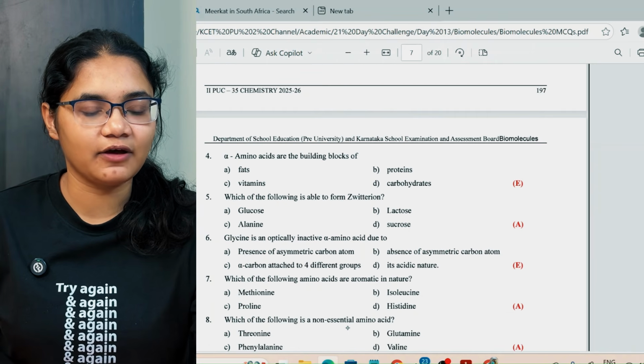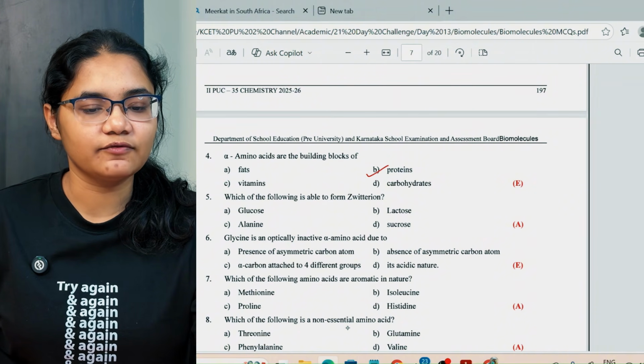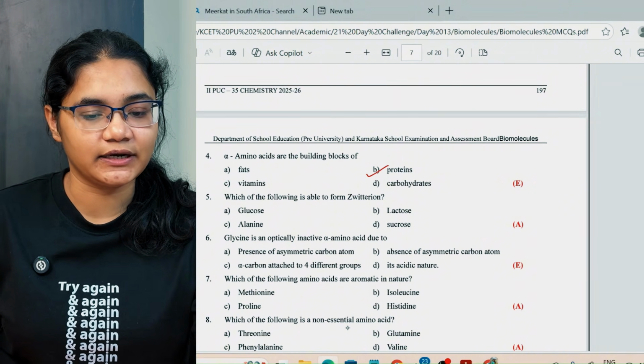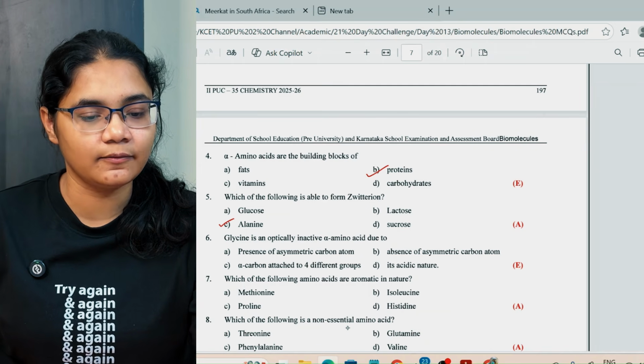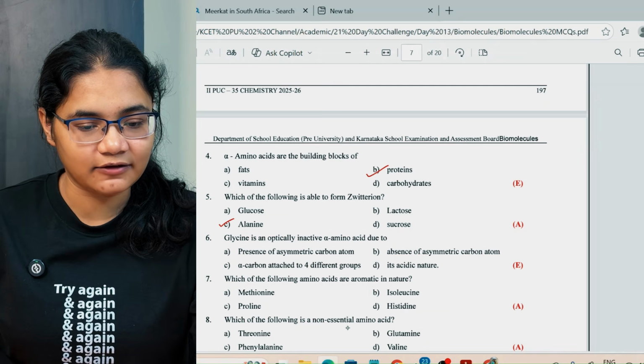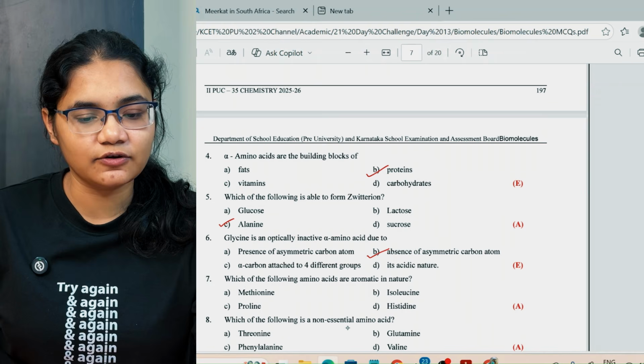Next, we have alpha amino acids are building blocks of proteins. Which of the following is able to form a zwitter ion? So zwitter ion is formed by amino acid. So alanine is an amino acid here. Glycine is an optically inactive alpha amino acid due to the absence of an asymmetric carbon.